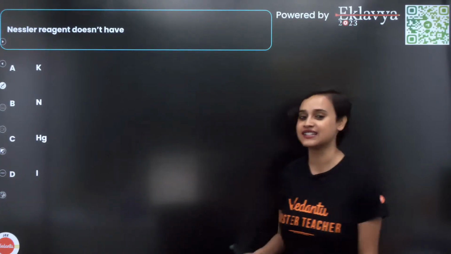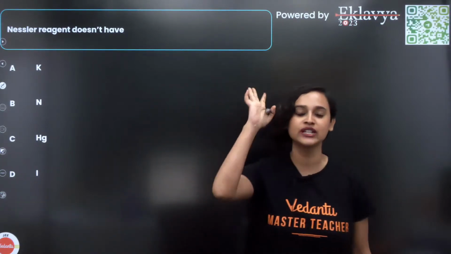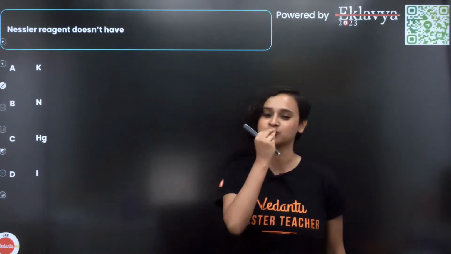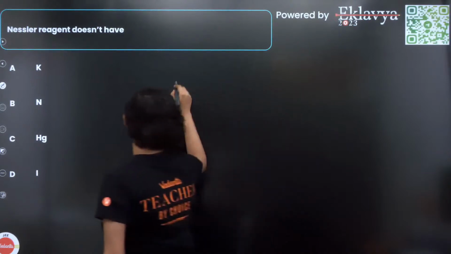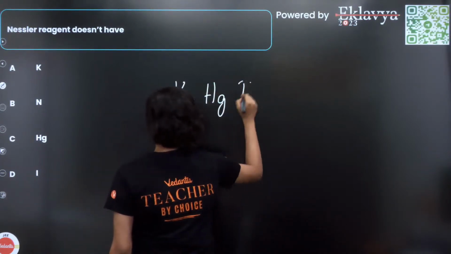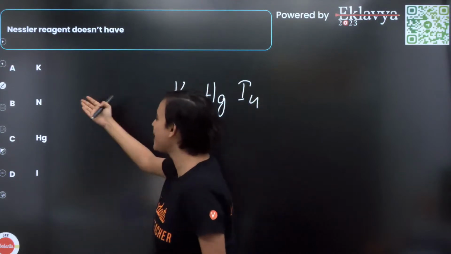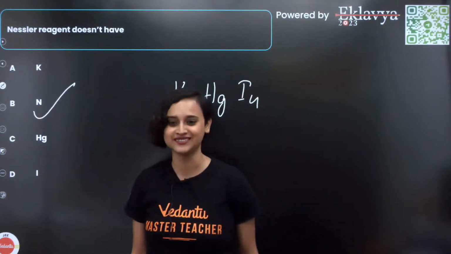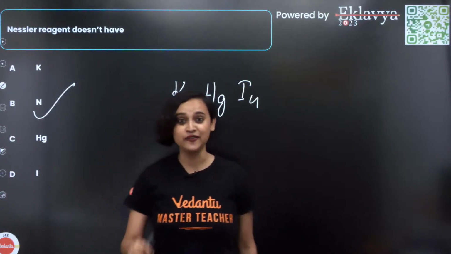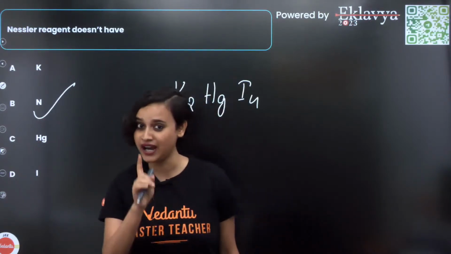Okay, what is Nessler's reagent? How many of you can tell me the formula of Nessler's reagent? K2HgI4. Which one is not there? Nitrogen. Once again, how many marks do we have? 8 and 4, 12 marks. 12 marks in your bag in chemistry.